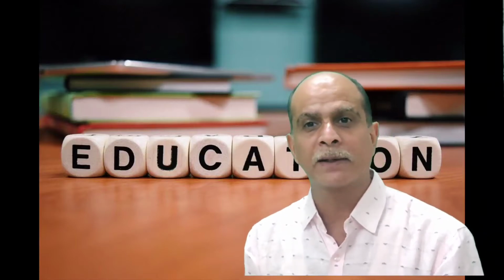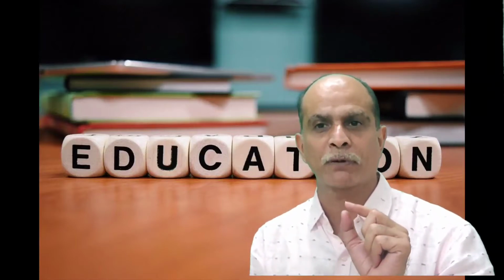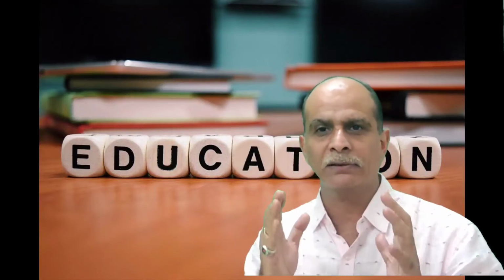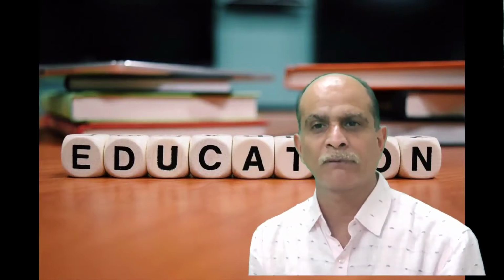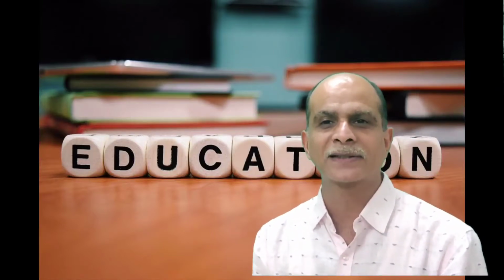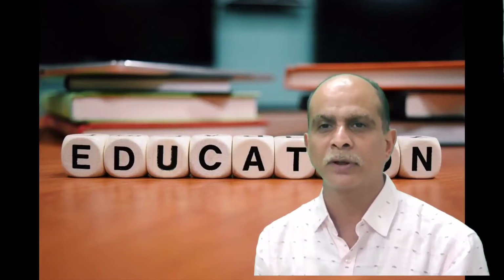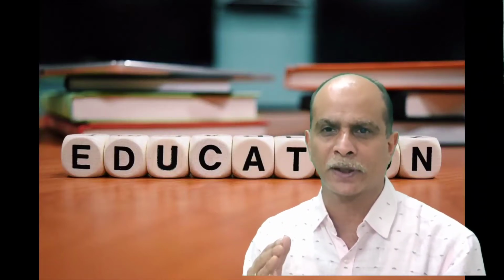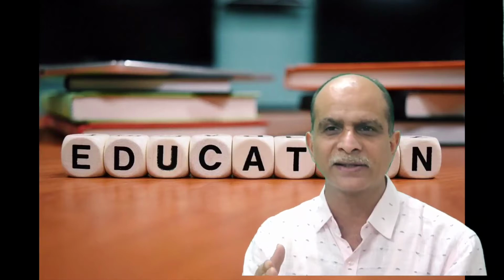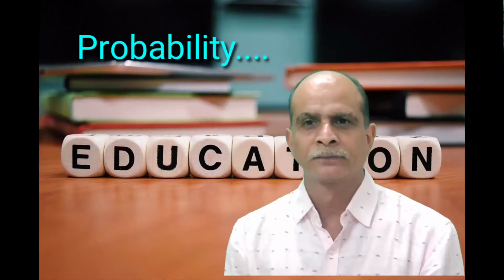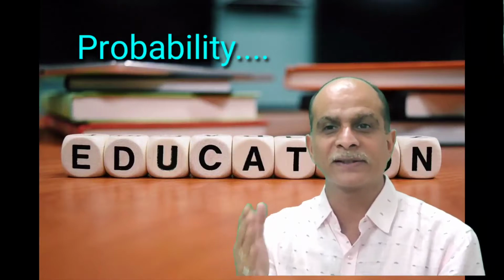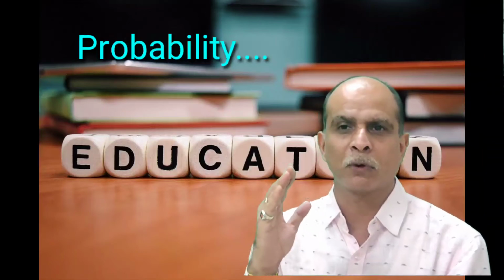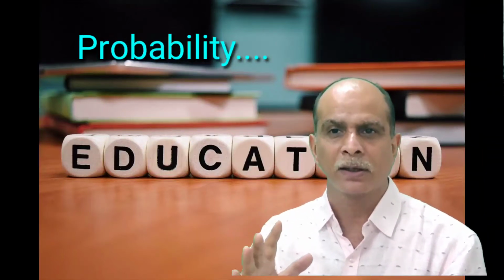We have already completed the second chapter of your mathematics, that is polynomial. We have discussed 11 concepts of polynomial. We have also solved exercise numbers 2.1, 2.2 and 2.3. Now today we are going to start a new chapter, chapter number 15, and that is probability. You have already studied this chapter, probability, in 9th standard also. Here also in the board examination, the weightage of this chapter is 4 marks.